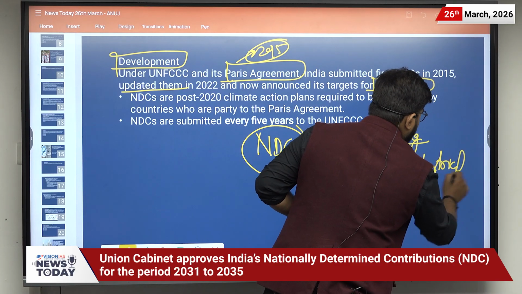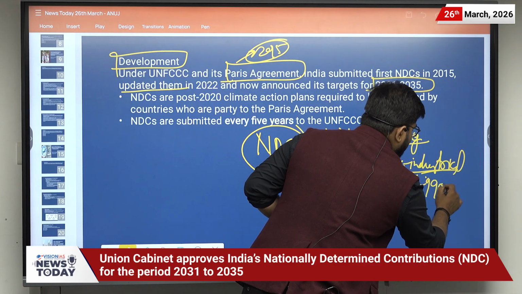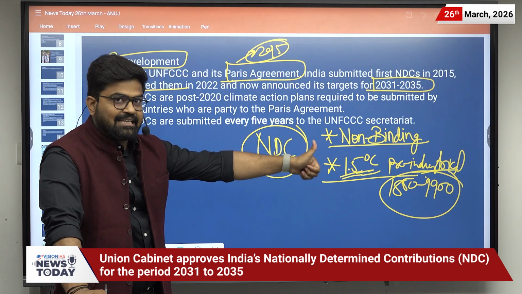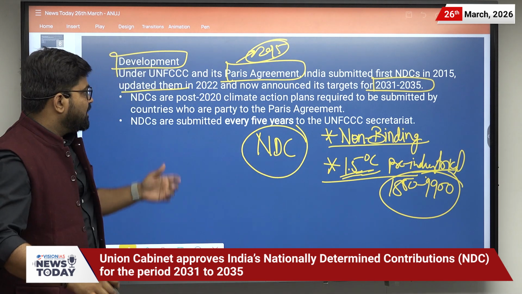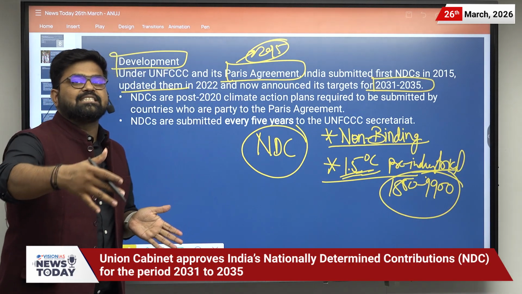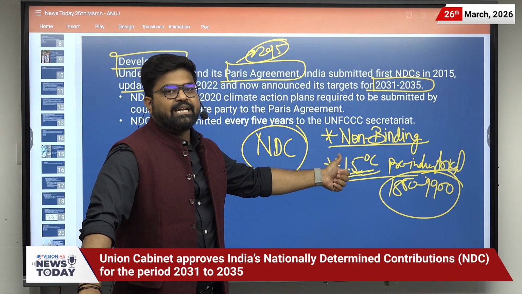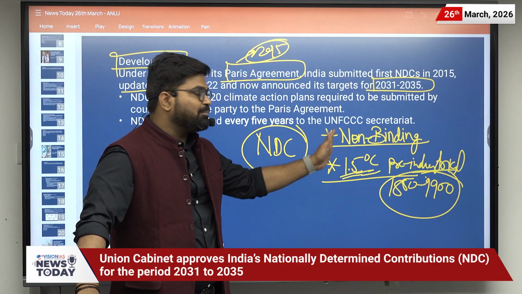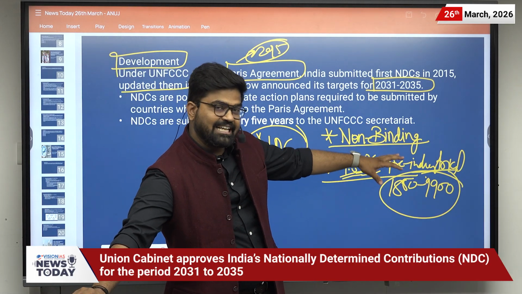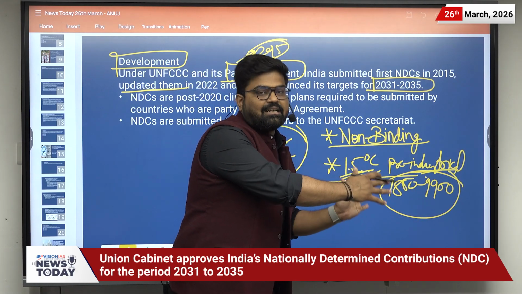So here the comparison of the temperature is from the year 1850 to 1900 roughly. So these contributions are non-binding in the nature, and a country provides these targets to the UNFCCC that we will try to achieve these targets to reduce the global temperature below the 1.5 degree Celsius as compared to the pre-industrial temperature. And here the year which is from 1850 to 1900, the pre-industrial period.